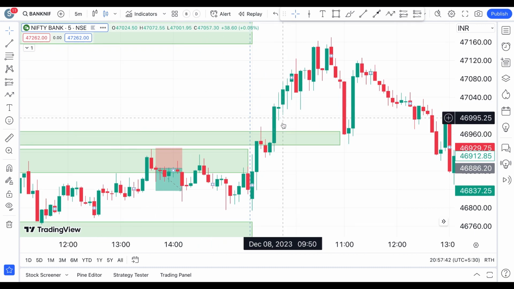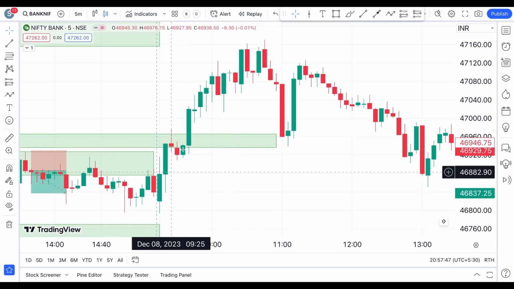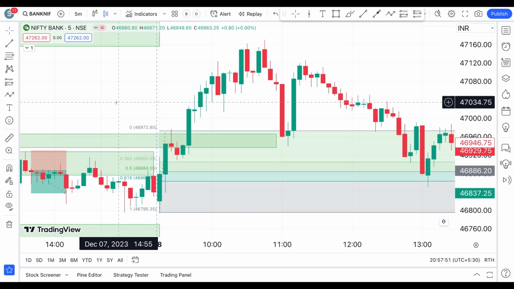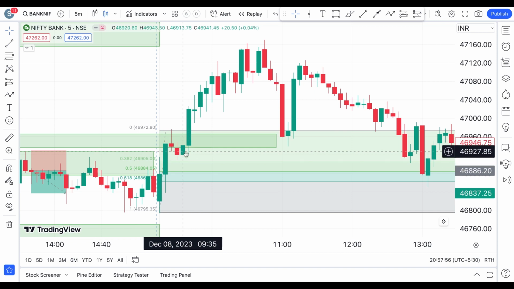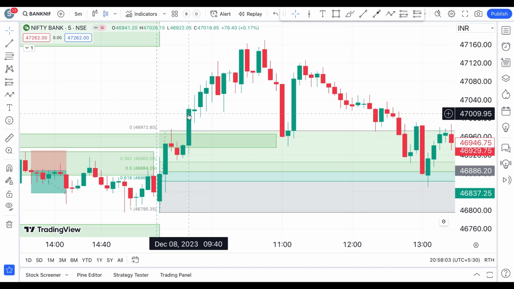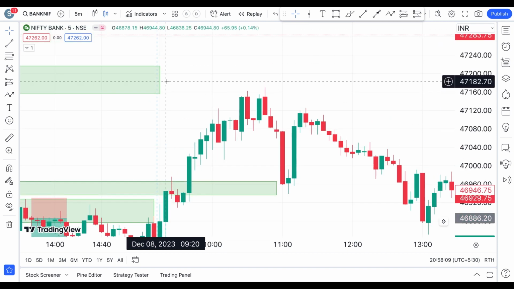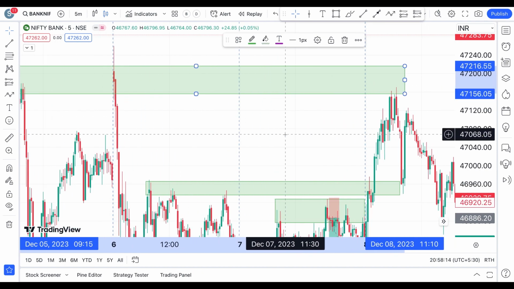You don't have to wait for the confirmation candle above this resistance area, because this move itself is suggesting that, see, even if I get Fibonacci levels here, okay, this much of the movement, it has seen a pullback almost till the first level of Fibonacci retracement levels, and then has seen a bullish engulfing pattern there. But since you have this resistance area here, and also you have a swing high there, it's good if you would have waited till this candle closure, and there was a chance for you to take a trade with the target at this level, which is coming from the left side of the chart.